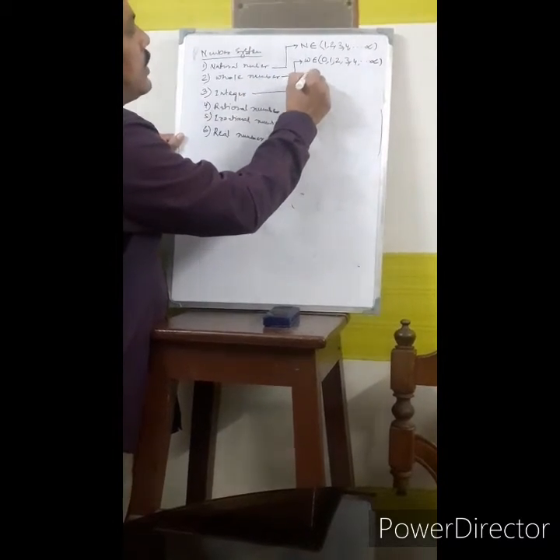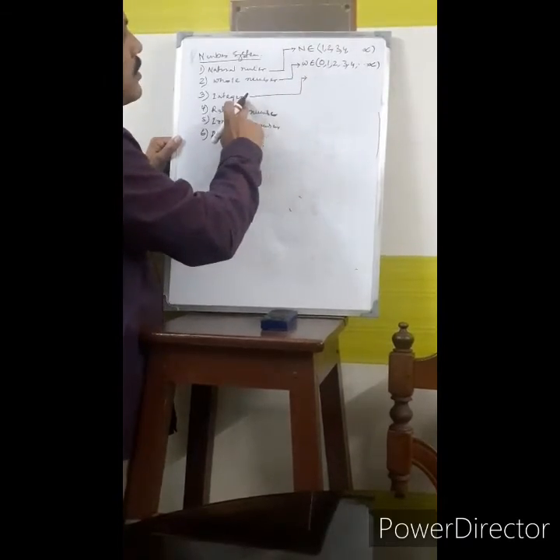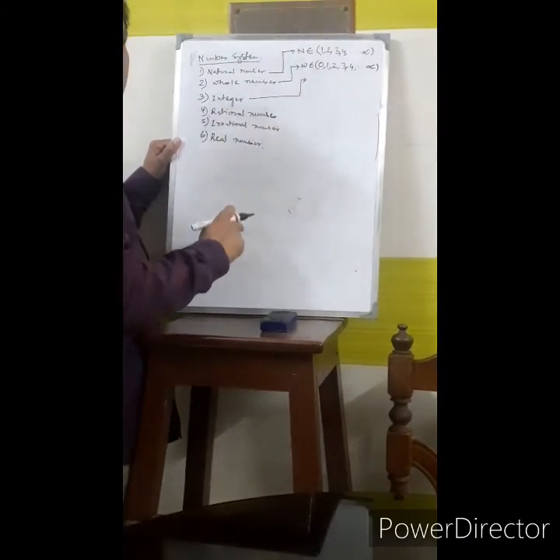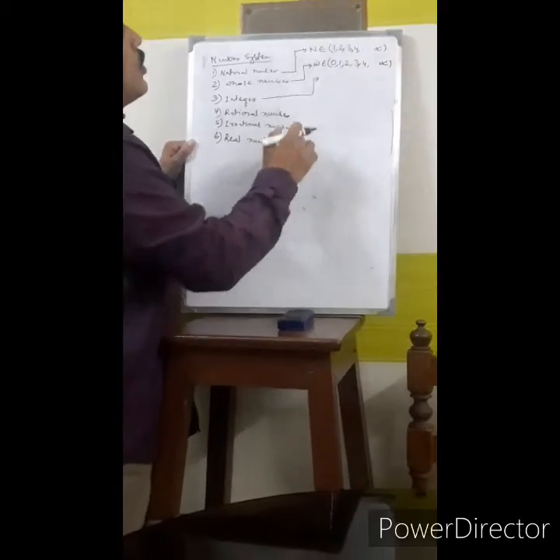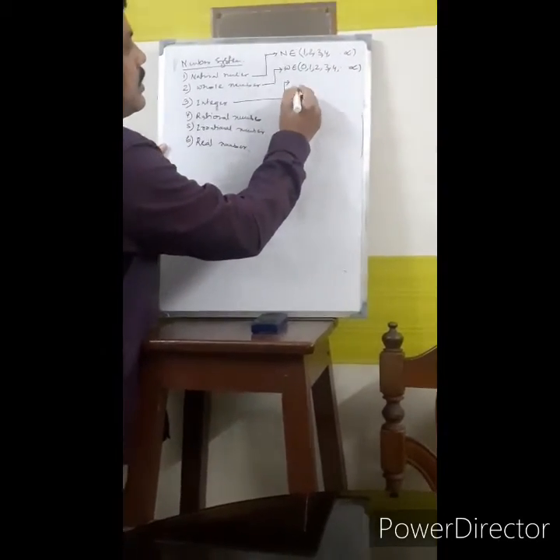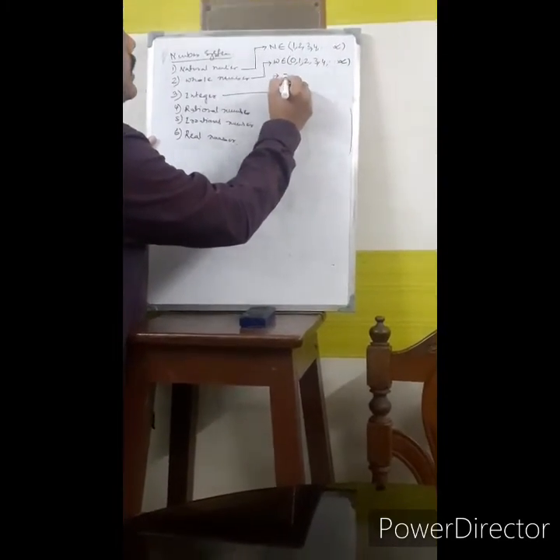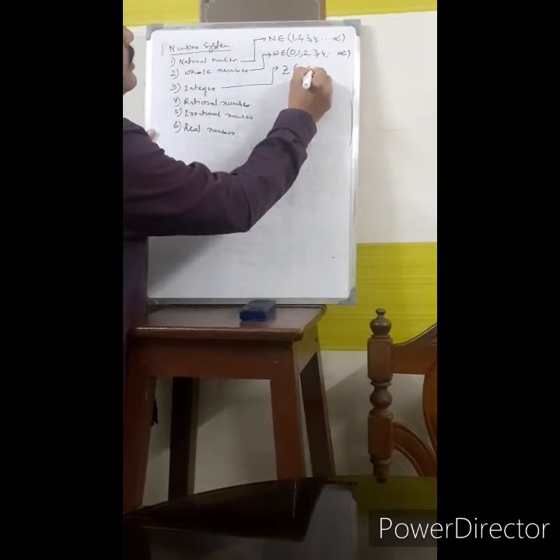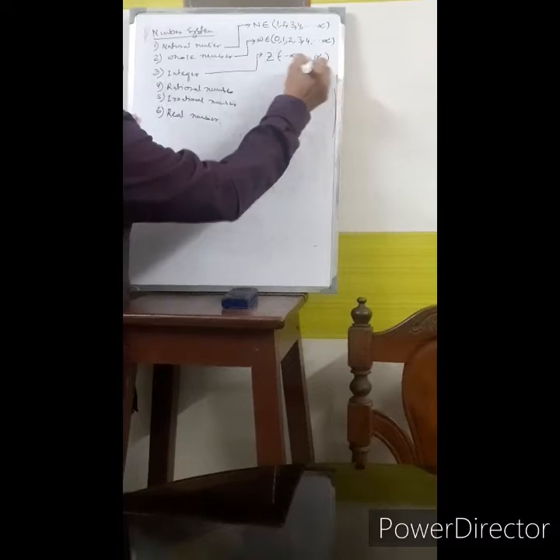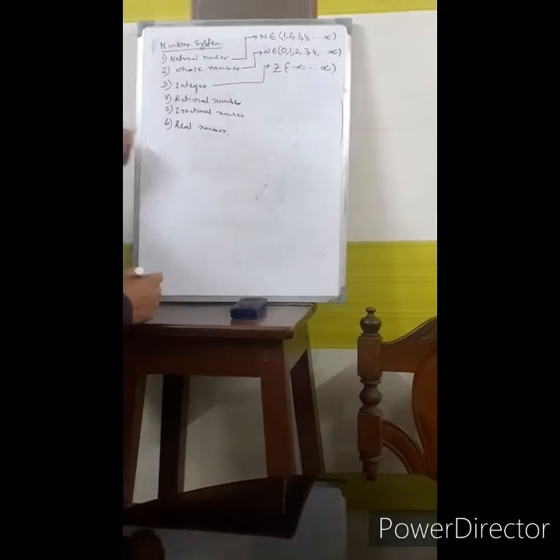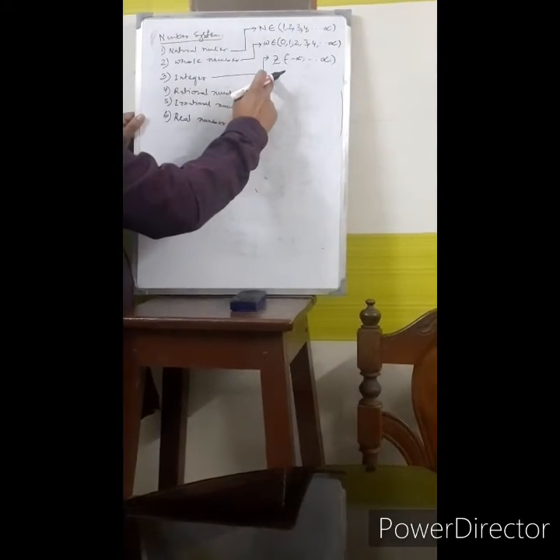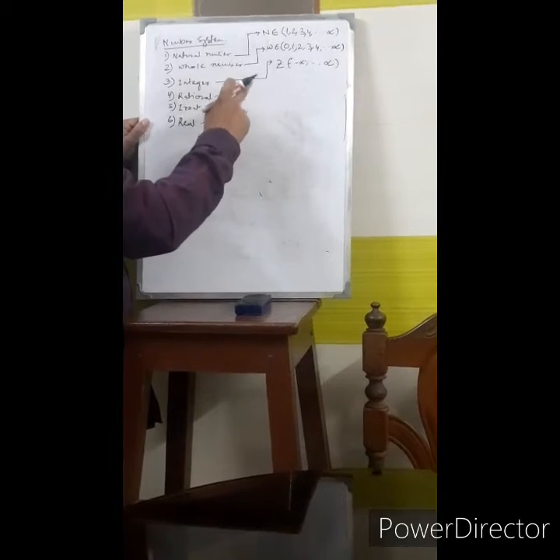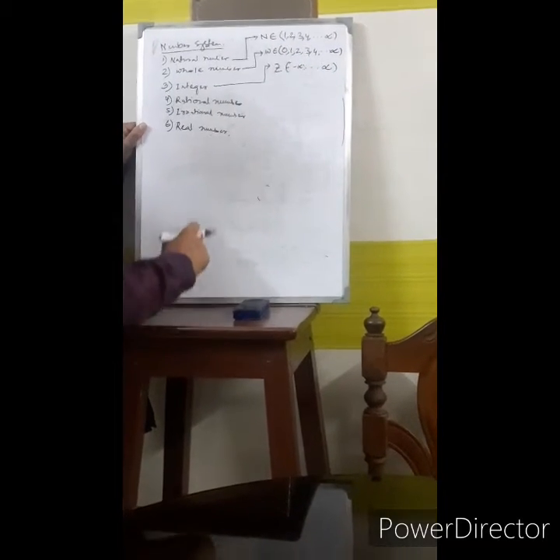Now come to the integer. Integers are the natural numbers which also contain negative numbers, and integers are represented as Z belongs to negative infinity to positive infinity. It means all the natural numbers are integers. When it contains negative numbers also, this is called integers.